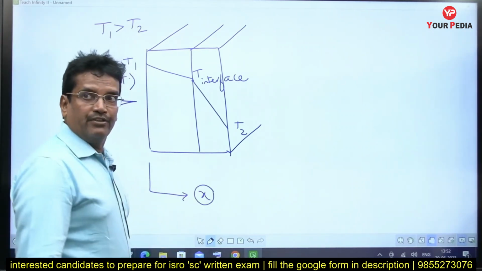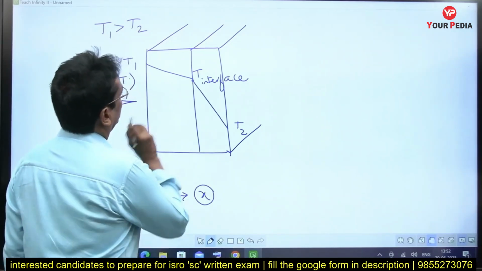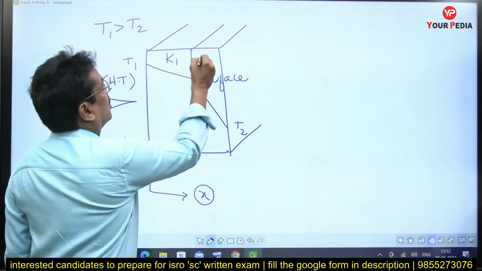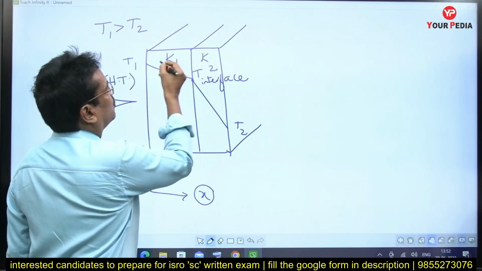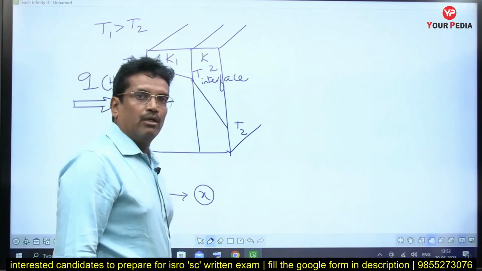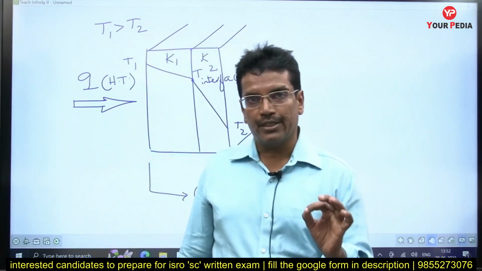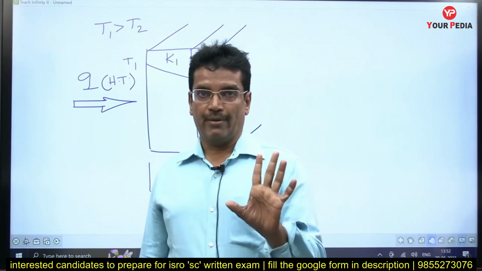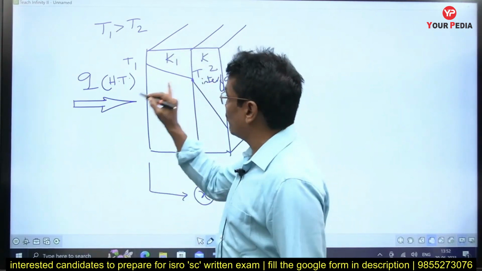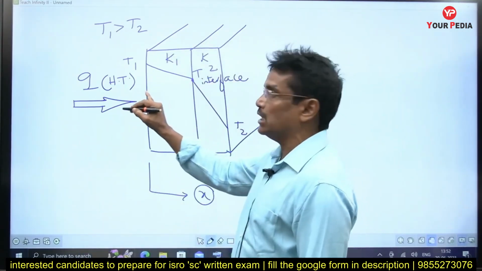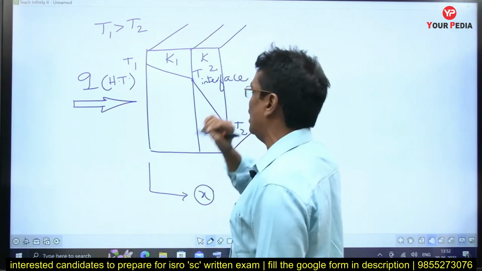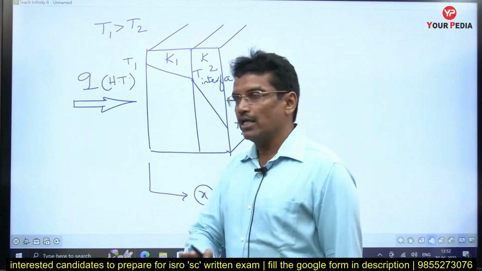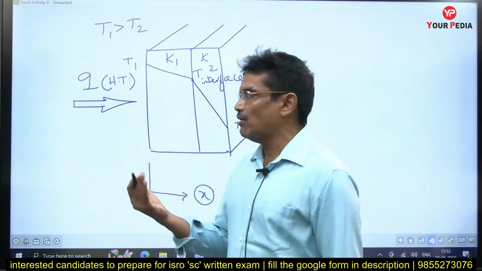Now, if we look at these particular temperature profiles, I am assuming the thermal conductivities are constant, but for two different materials, therefore two different conductivity values. First of all, we should know that thermal conductivity is a material property: one material, one value of K. Of course, in this one-dimensional steady-state conduction heat transfer through a composite slab, I am assuming the thermal conductivities are constant for a given material, but once the material changes, the conductivity value changes.